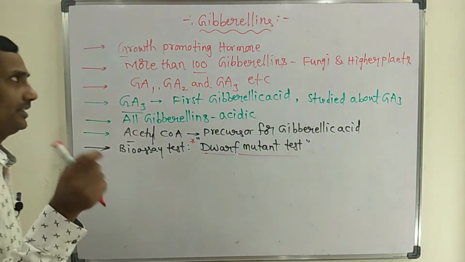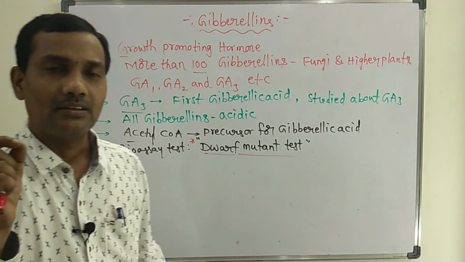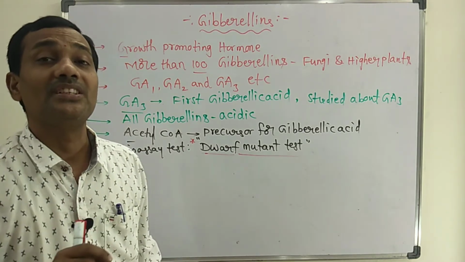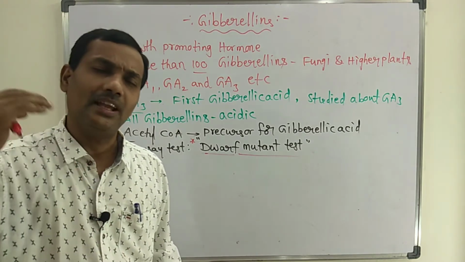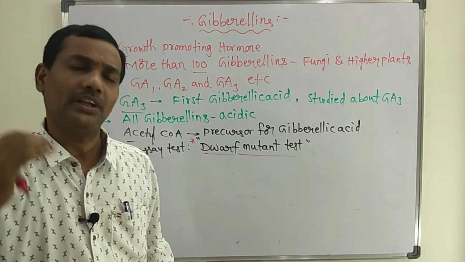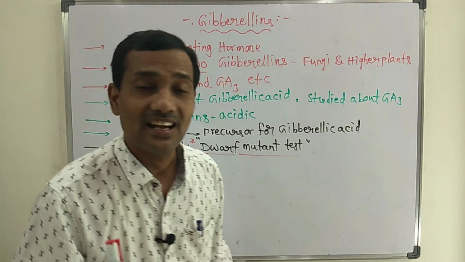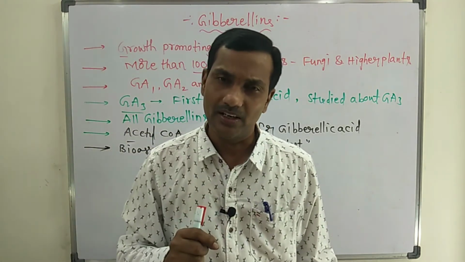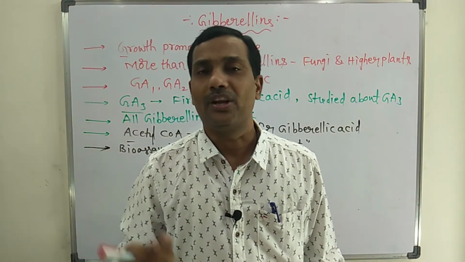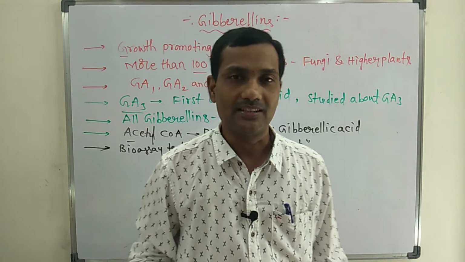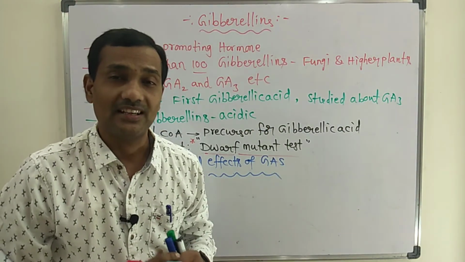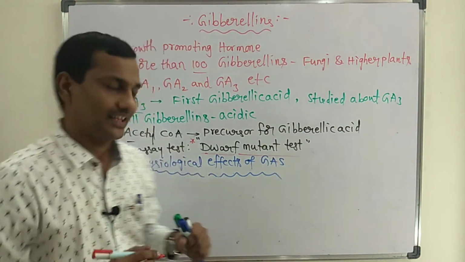Now I am going to explain gibberellic acid's physiological functions. They play an important role in higher plants. These are the physiological effects of gibberellic acids, nothing but the important functions of gibberellic acids.